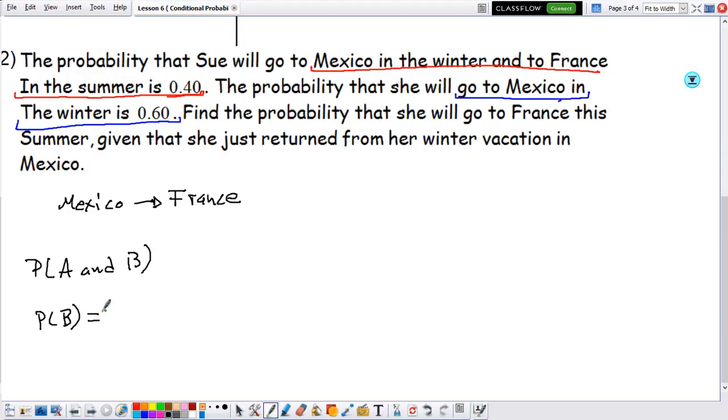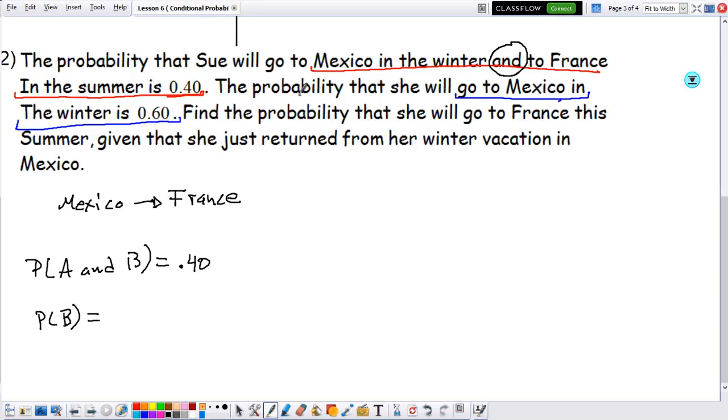Let's see, can we get this piece of information from the reading? Well, here, if we see what we highlighted in red, it says Mexico, and here's the keyword, and, Mexico in winter and France in the summer. That's 0.40. So this is our P of A and B. Now, first, we need to go to Mexico. So that is our P of B. Do we know the probability for her to go to Mexico?